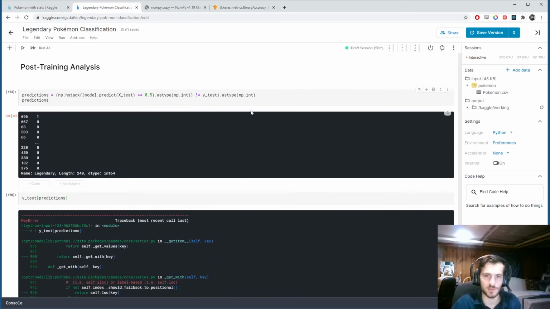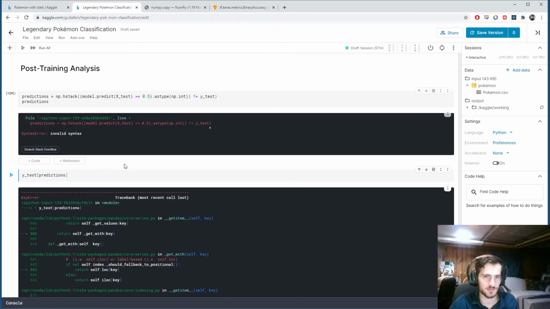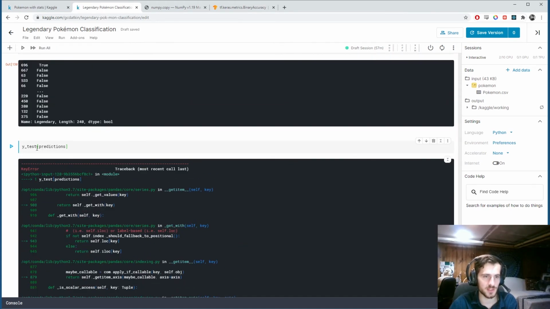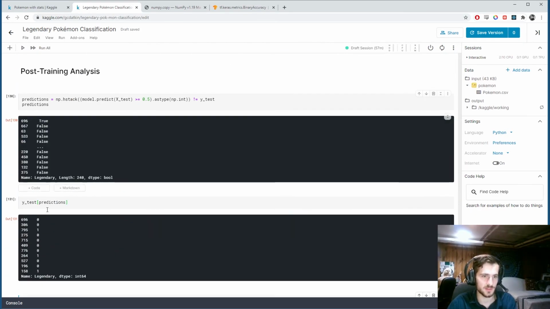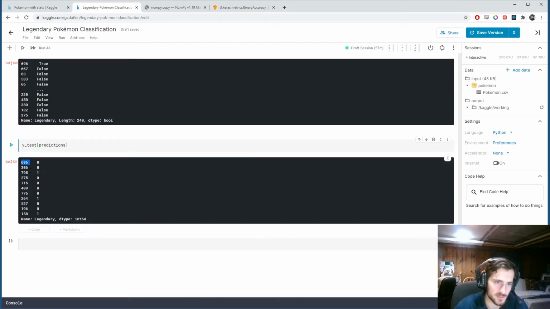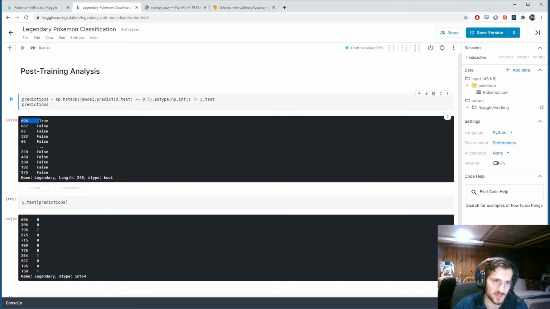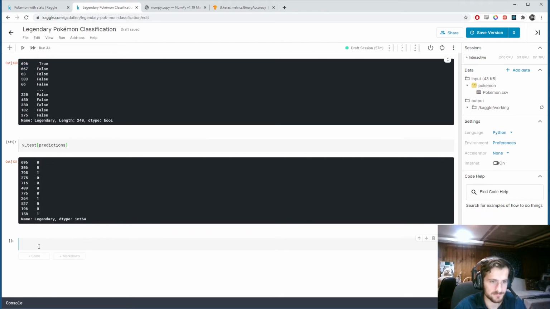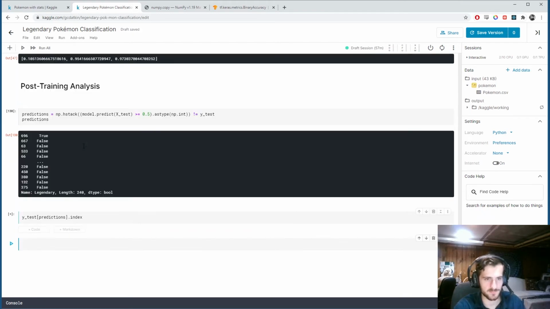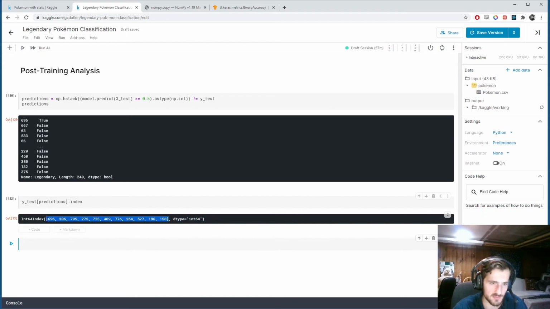Oh, this should actually, okay, so we don't cast this to int. We're going to keep it as true false. And so we have true false. Then we can index at an array of booleans to get only the ones. So now the indices we have here are only the ones in which we had true. So 696 is in there, 667 is not, right? So with this, we can now get the index. And that's going to give the list of all the indices that we misclassified. So let's call that mislabeled indices. Okay.